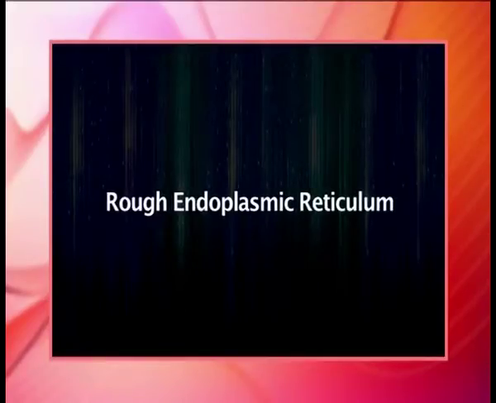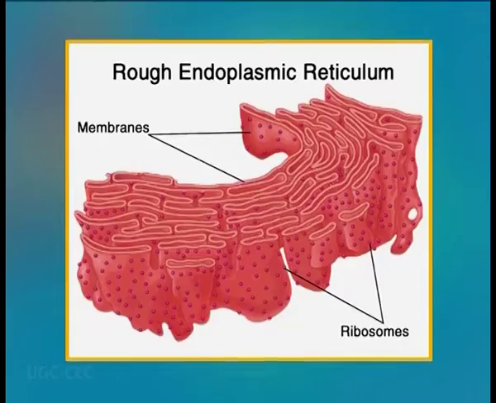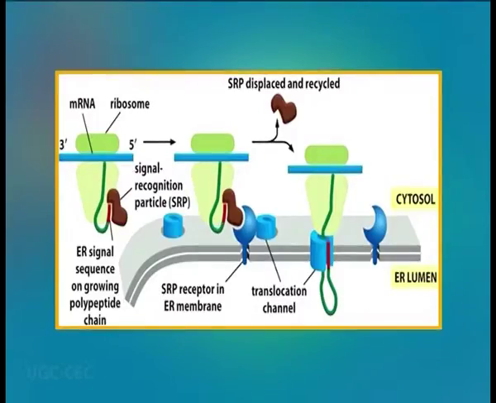Now the rough endoplasmic reticulum. The surface of the rough ER, also called ergastoplasm, is studded with protein manufacturing ribosomes, giving it a rough appearance. The binding site of the ribosome on the rough ER is the translocon. However, the ribosomes bound to it at any one time are not a stable part of this organelle structure, as they are constantly being bound and released from the membrane.